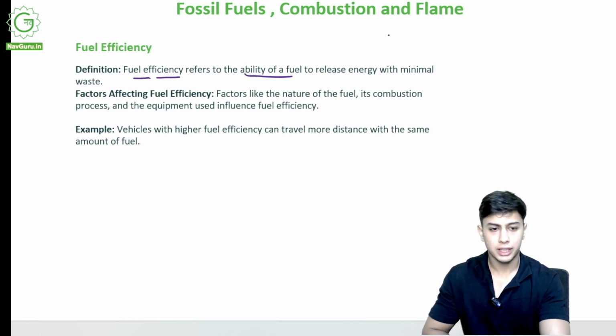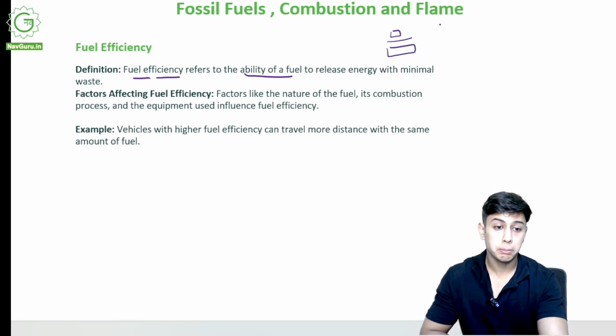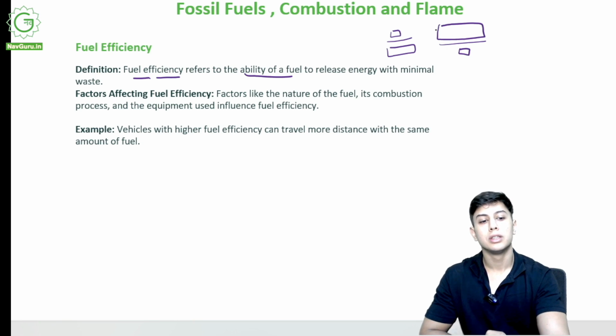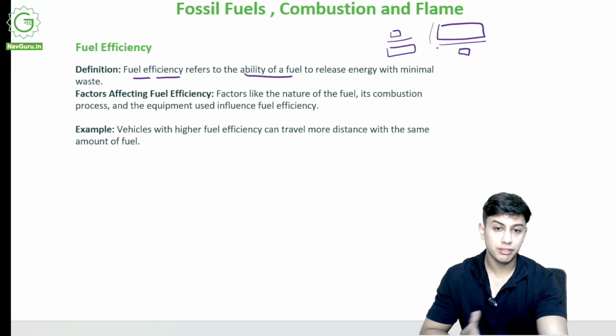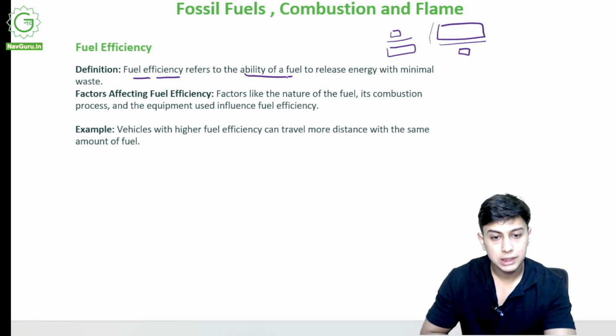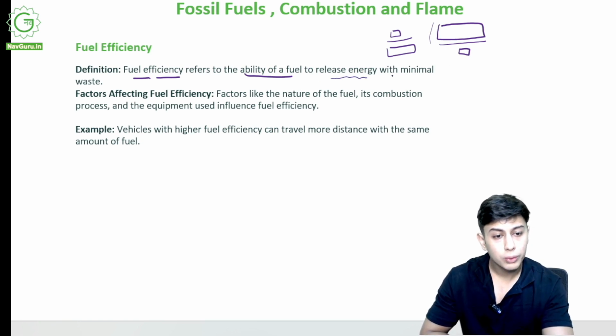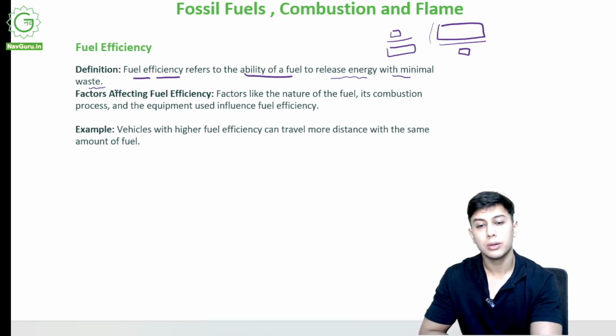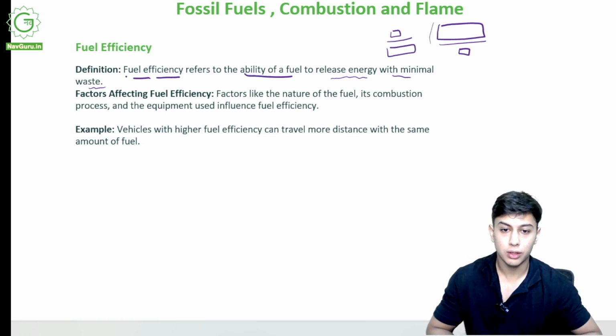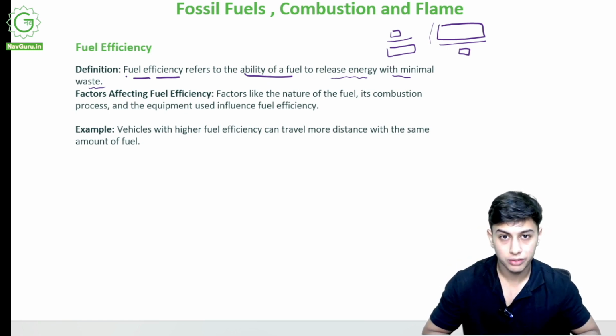For example, a flame will give me this amount of heat per this much volume, but on the other hand, petrol will give me this much heat over only this much volume. So there's a difference. This is efficiency: how much heat or energy I am able to obtain with minimal waste. I don't want to waste a lot of my fuel, but I want a good amount of energy.